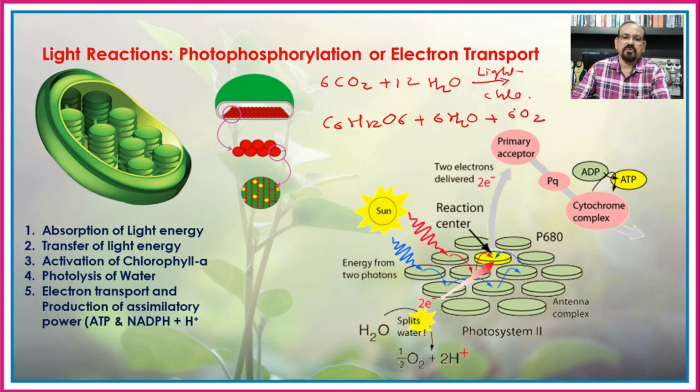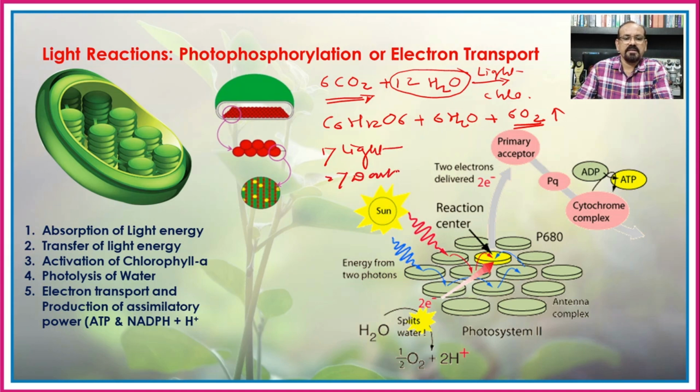And also already seen that this oxygen which is released in the process of photosynthesis comes from the water and not from the carbon dioxide. This complete process of the photosynthesis is carried out into the two steps. Number one is a light reaction and number two is a dark reaction. So today we are going to see the light reactions.